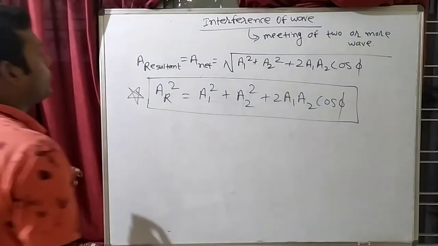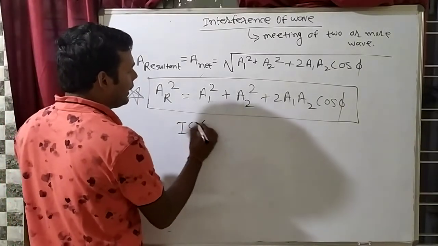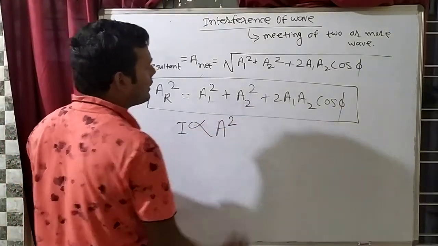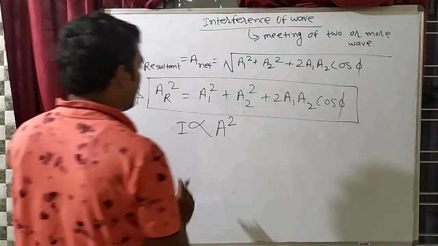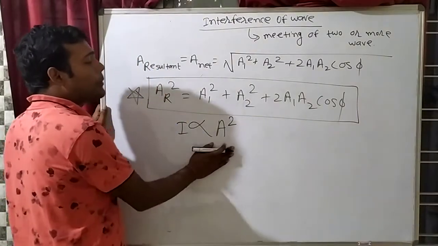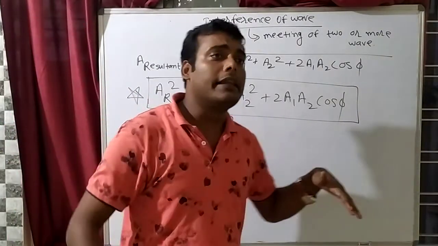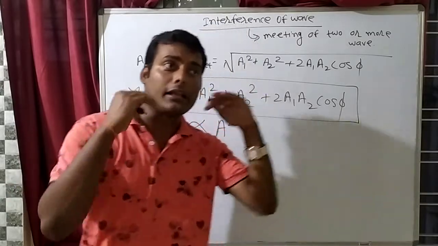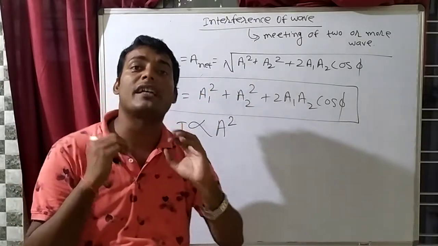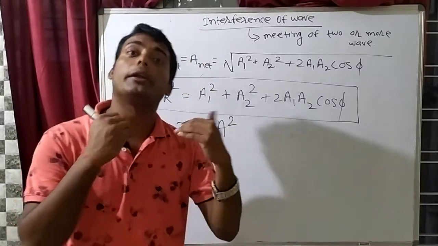One more thing that you have to understand, that intensity of any wave is directly proportional to A ka square. What is this? Intensity of any wave is directly proportional to A ka square. What does it mean? That if suppose your sound amplitude is more, that means you are speaking loudly, that means your amplitude is high.